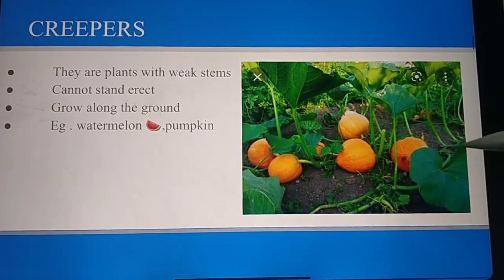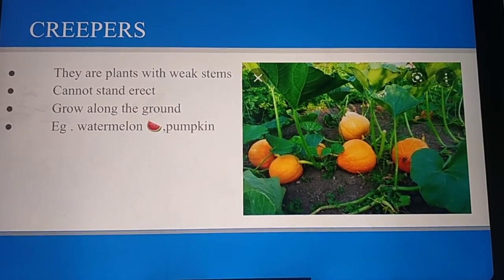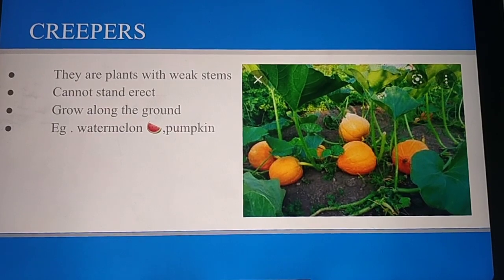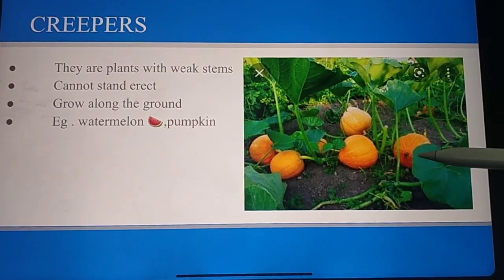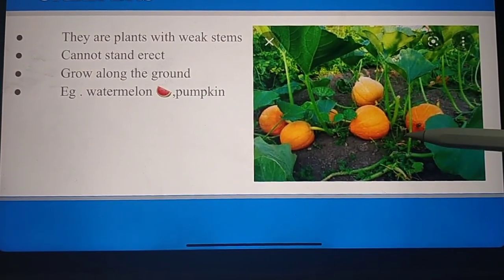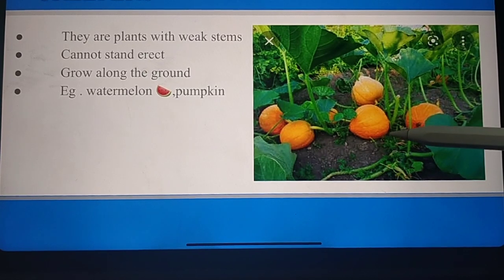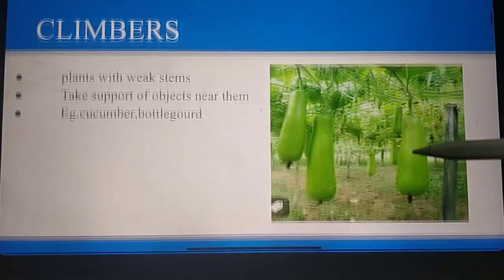Next one is creepers. They are plants with weak stems. Since they have weak stems, they cannot stand erect. See, this is a pumpkin plant, which cannot stand erect. That's why they creep along the ground. The best example is pumpkin. It's a creeper.